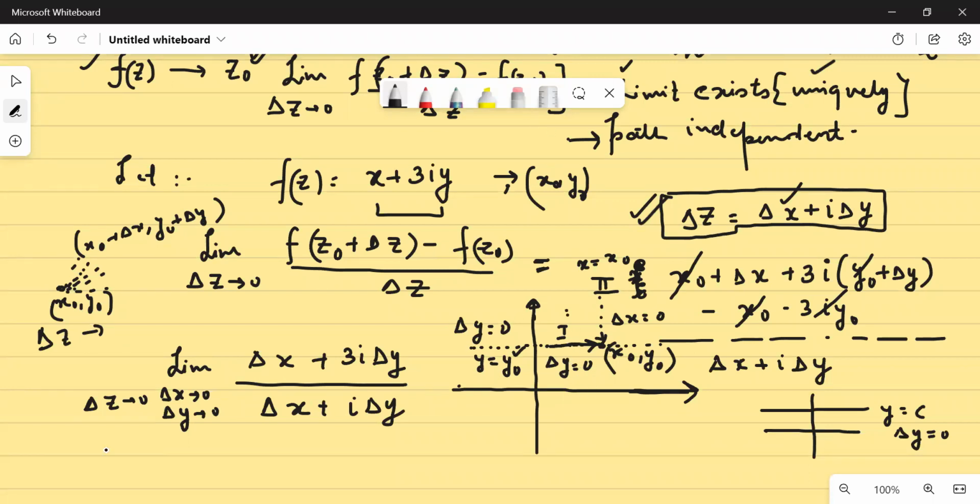ठीक है. So देखो, let's say पाथ 1 के along move कर रहे हैं. If I move along path 1, I have said that delta y would be 0, so delta y goes 0, so this limit would be equal to 1. So in this case, limit would be equal to what? 1. And if I move along path 2, this is my path 2, here delta x is 0. So if delta x is 0, what I am left with is 3 iota delta y divided by delta y, so I am left with 3. So limits are different, limits are not unique. So therefore, this particular function, that is x plus 3 iota y, is a non-differentiable function.